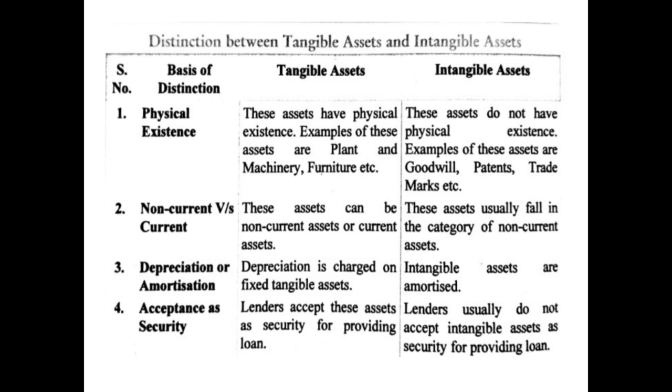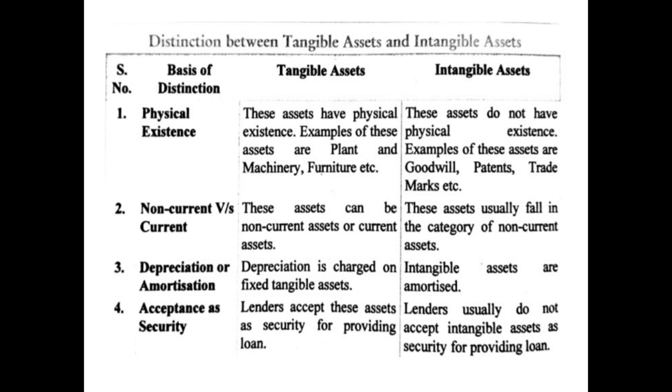The second difference is on the basis of non-current versus current. So tangible assets can be non-current asset, for example, plant and machinery, furniture, or it can be current asset. For example, loose tools, motor vehicle, basically these kind of current assets. Then intangible assets usually fall in the category of non-current assets like goodwill, patents, trademarks, etc.